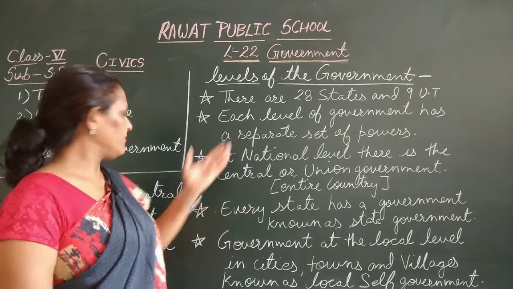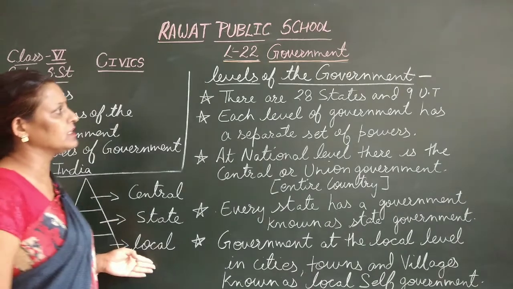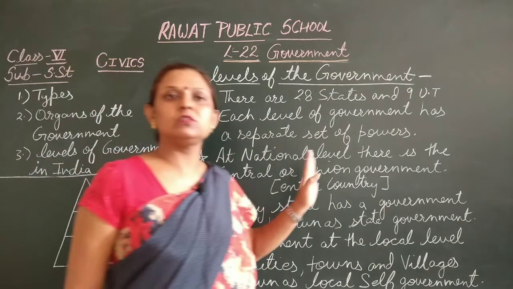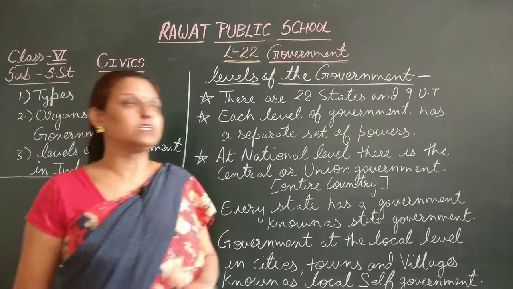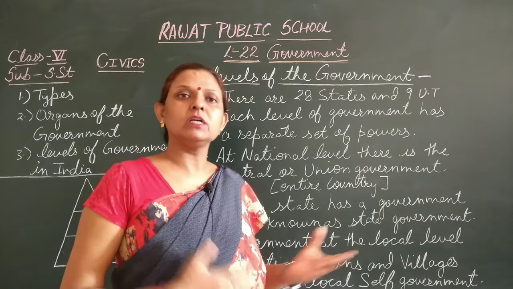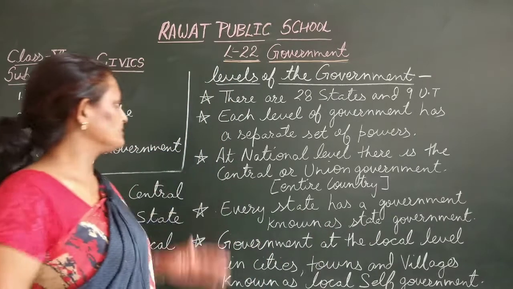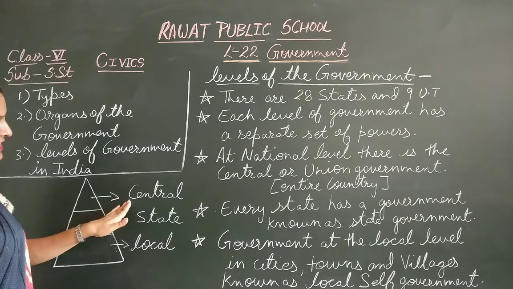Now each level of government, central government, state government and local government, has its own separate powers according to which they have to work, and these powers are assigned to them according to the Constitution of India. Now when we talk about central government, what is central government?